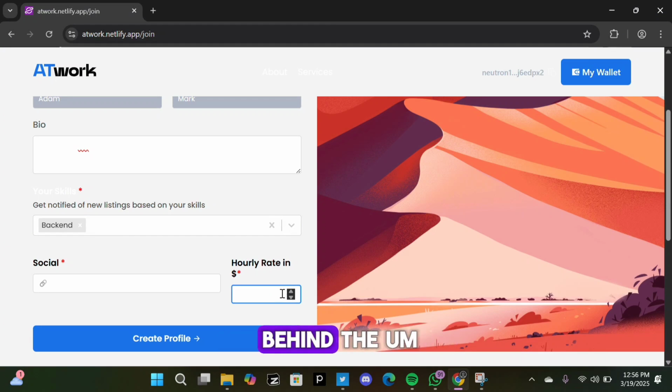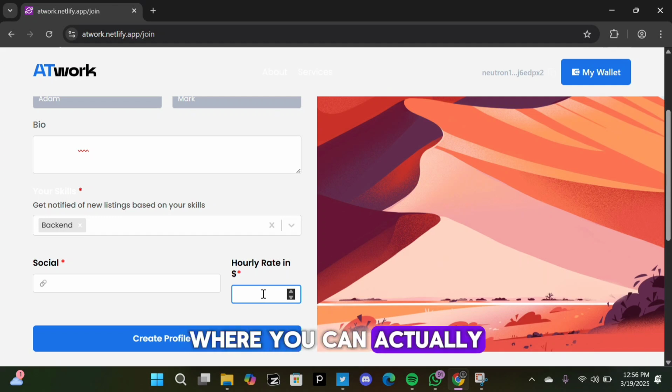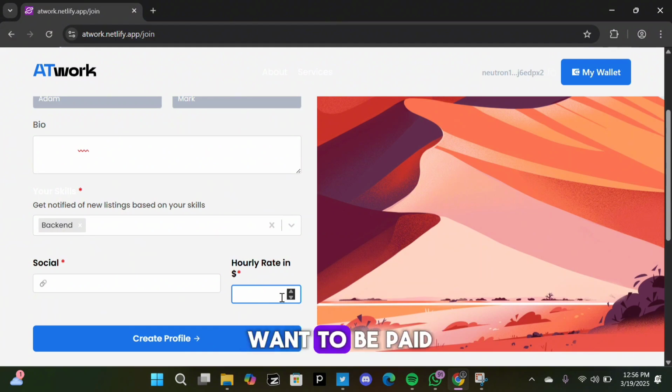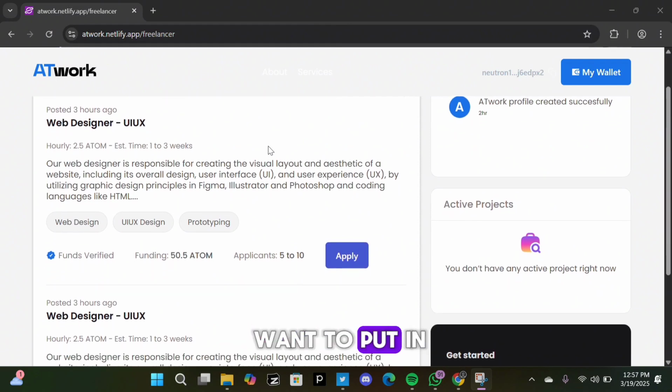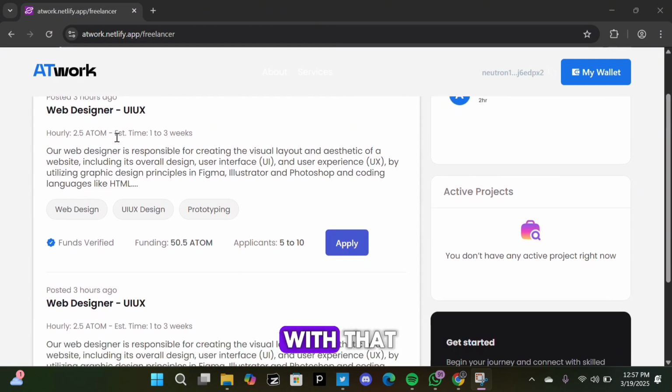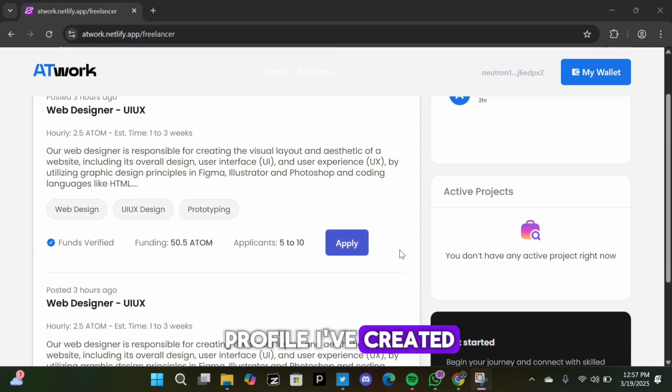All right, if you look behind the space bar for inputting the URL, there's the hourly rate there where you can actually put in the rate that you want to be paid. Let's say you want to be paid $20 an hour or $50 an hour, depending on what exactly it is that you are doing. When you're done with that, you can create your profile. All right, so here it is. Basically, this is a profile I've created.